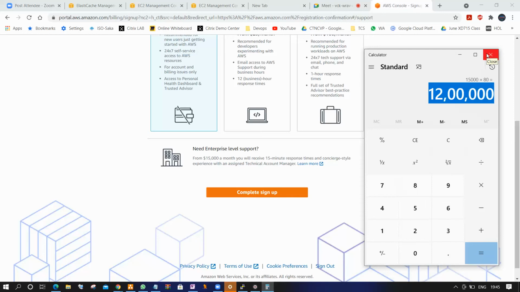That's too much cost, guys. If you are a big enterprise company, like an airlines company or some very high level company, then you can pay. But 12 lakhs is too much of an amount.